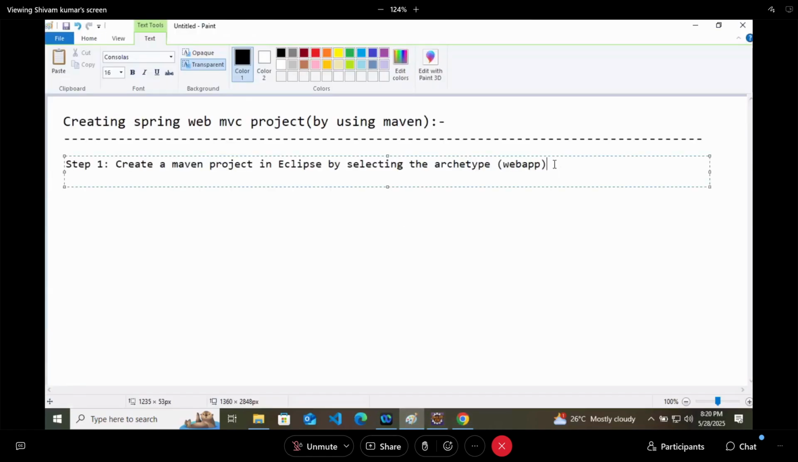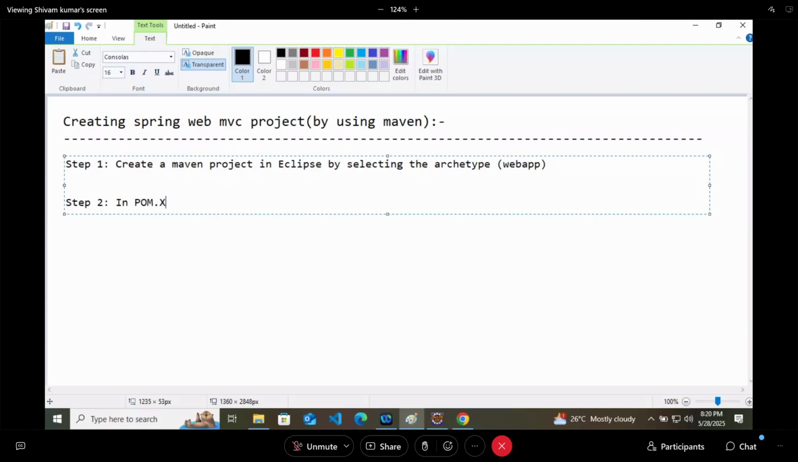In the second step, till now it is not a Spring project. It is a normal Maven project. In the step 2, in pom.xml file, add the dependency of Spring Web MVC.